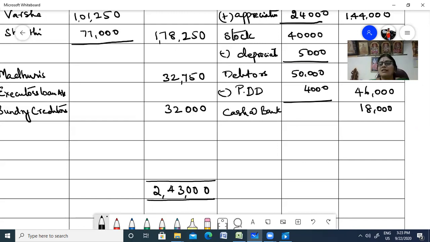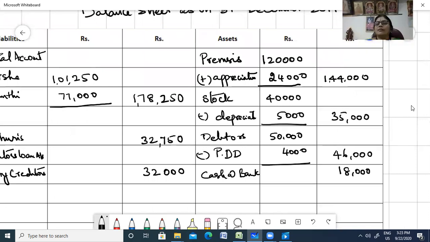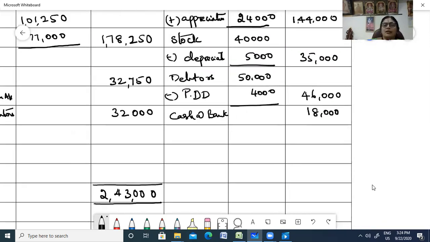Now let's see whether the asset side is also tallying. Okay. Your asset side, let me total. Not able to see, right? Okay. Now I'm able to see. Okay. 0. Bring down the 3 zeros. 9, 15 plus 8. 23 carry 7, 10, 11, 13, 14.